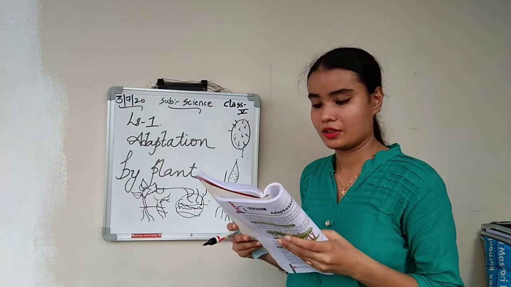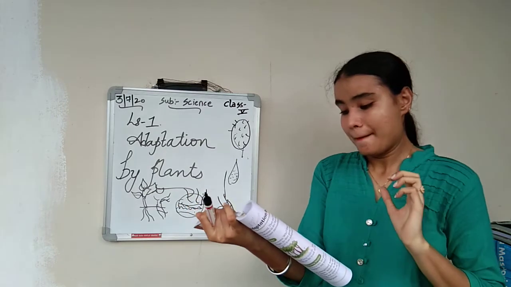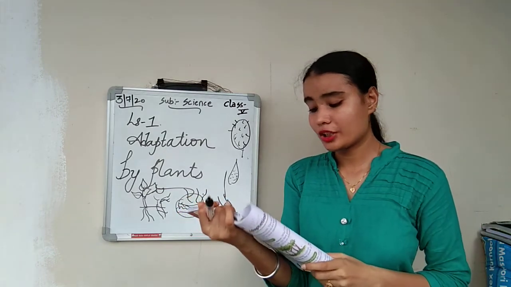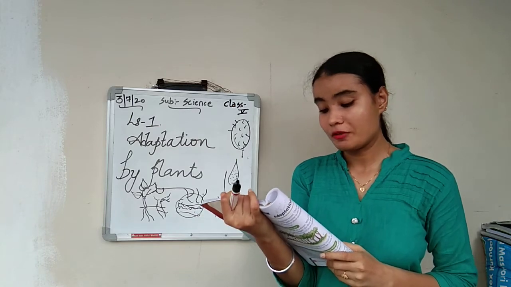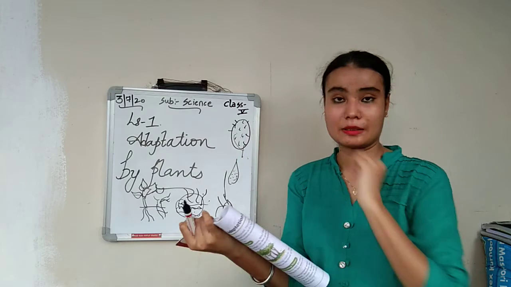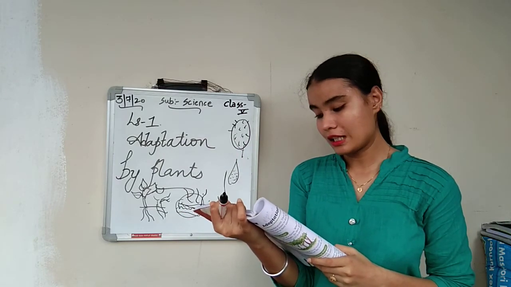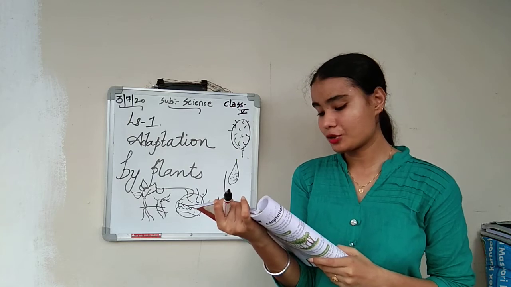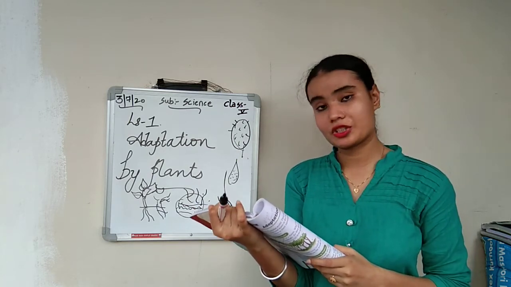Next, adaptation for getting food. Parasitic plants cannot make their own food. They develop suckers to draw food from the host plant. Host plant means the neighboring plant. A few plants like the pitcher plant have developed parts to trap insects. They eat these insects for nitrogenous food.